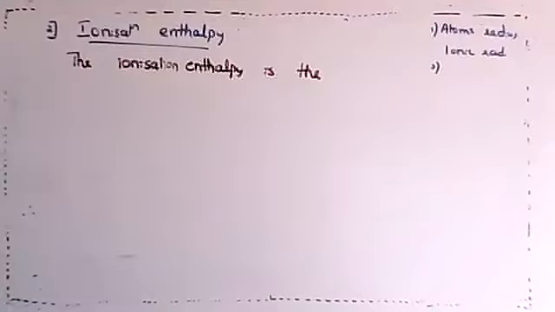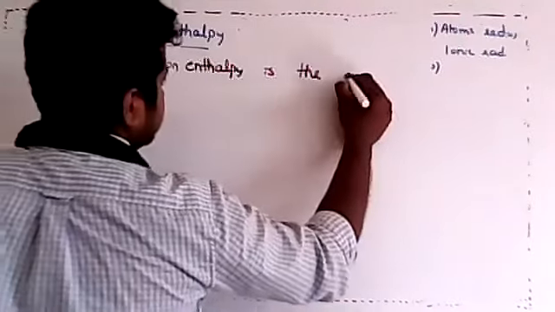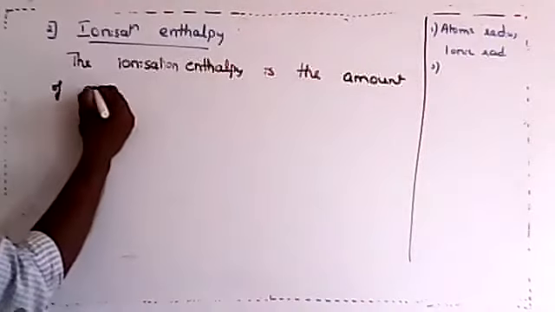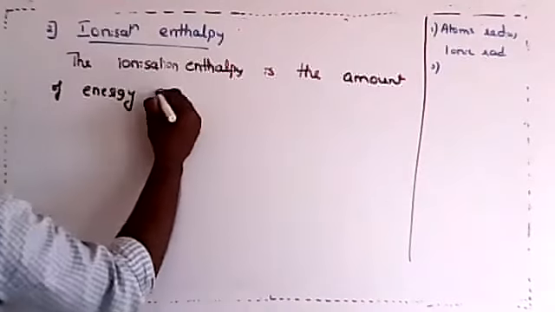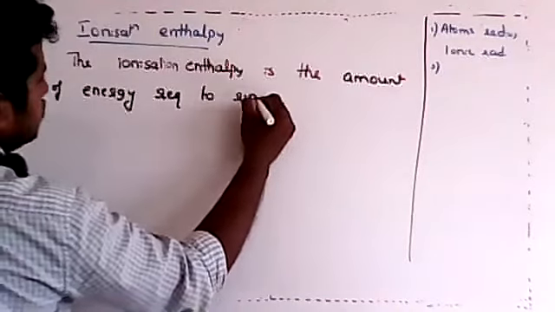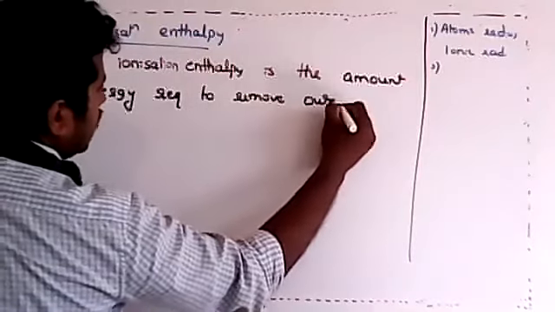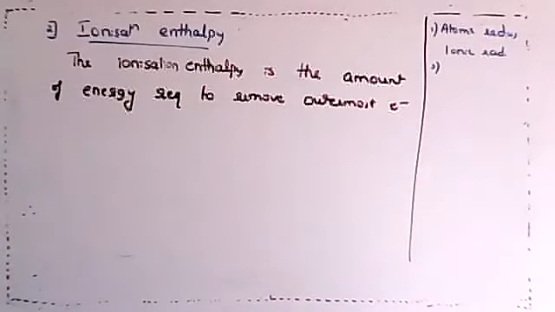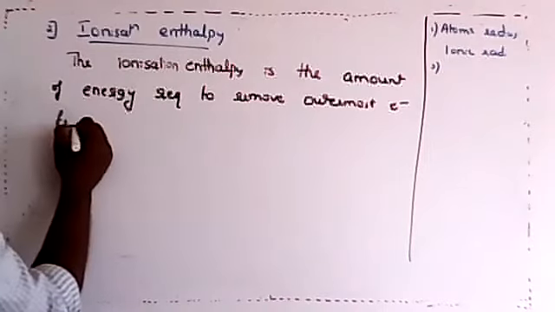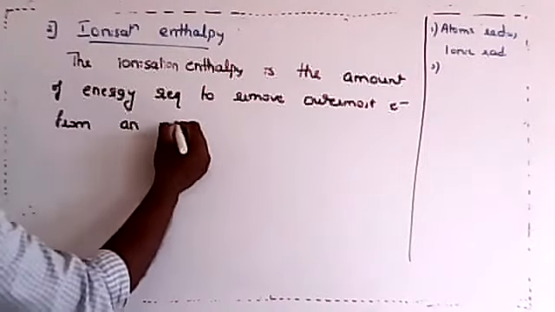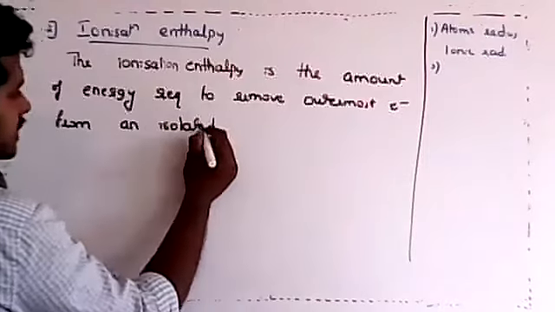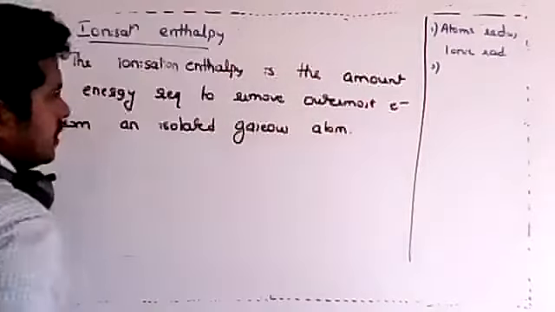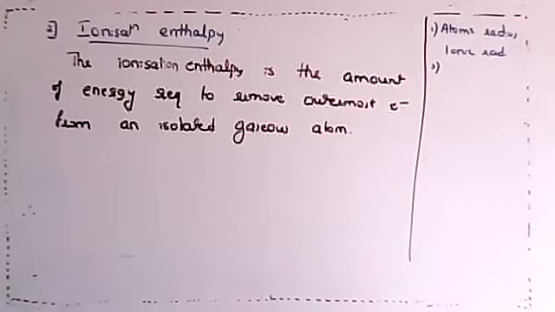Ionization enthalpy is the amount of energy required to remove the outermost electron from an isolated, this is very important, isolated gaseous atom in its ground state.